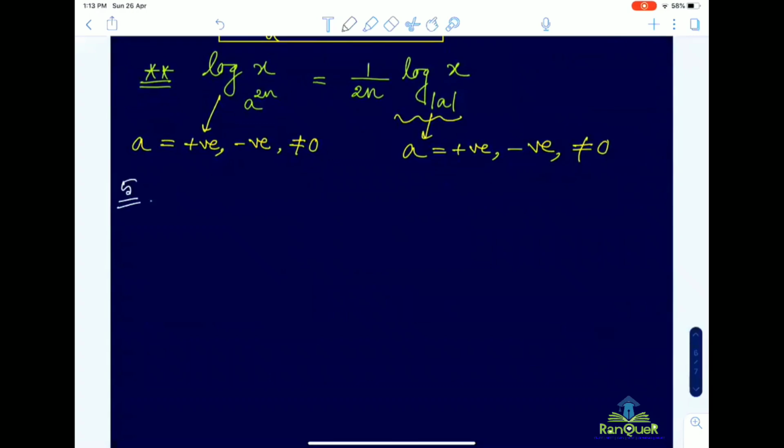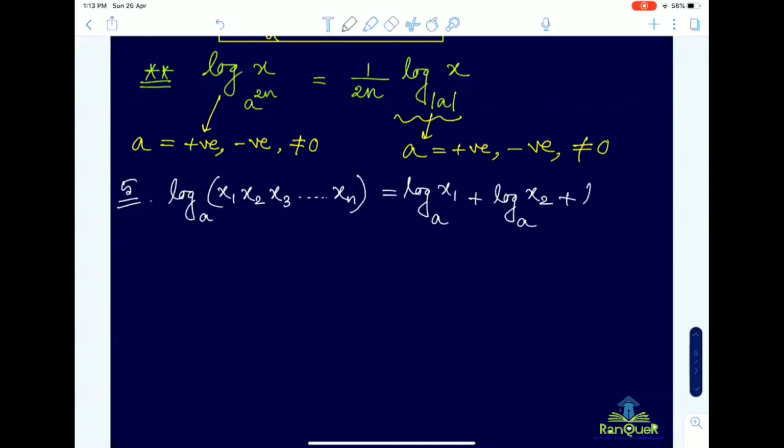Fifth property is that log x1, x2 into x3 up to xn base a equals log x1 base a plus log x2 base a plus log x3 base a plus dot dot up to log xn base a.